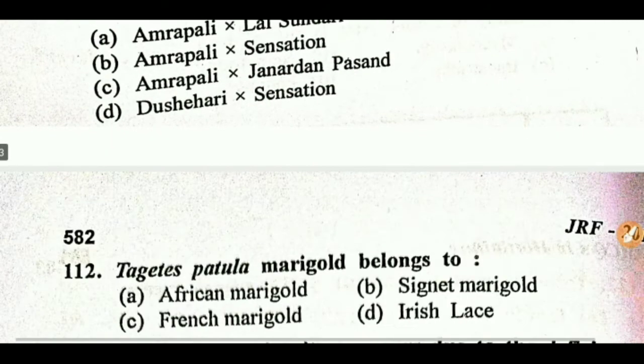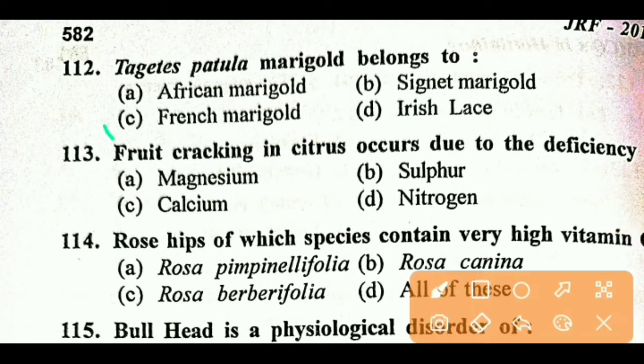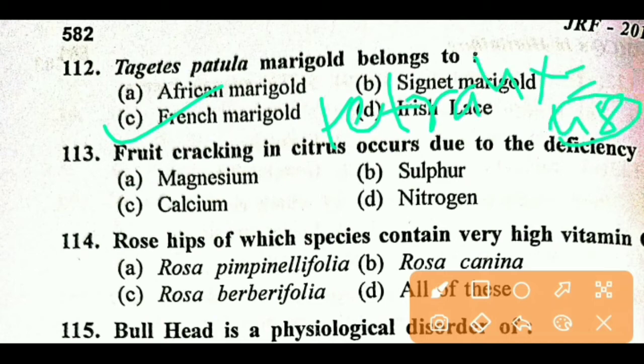Next question, Tagetes patula marigold belongs to, right answer is C, French marigold. And these are tetraploid in nature, 4x equal to 48 chromosome number, and African marigold is a diploid, 24 chromosome number. So remember this point.